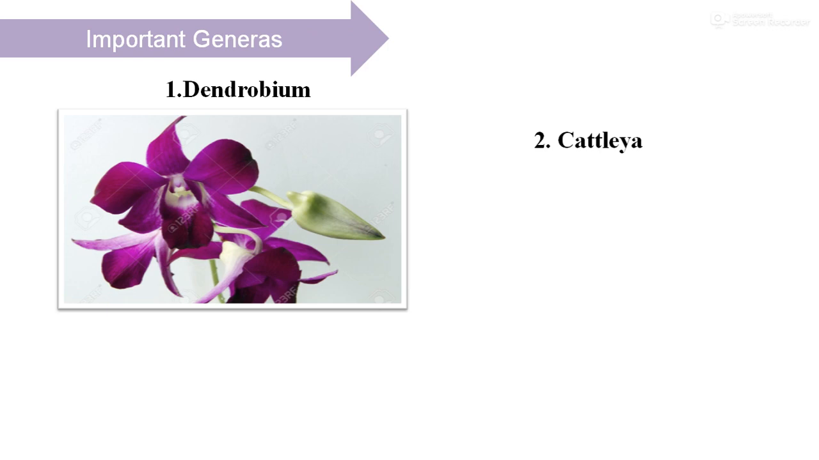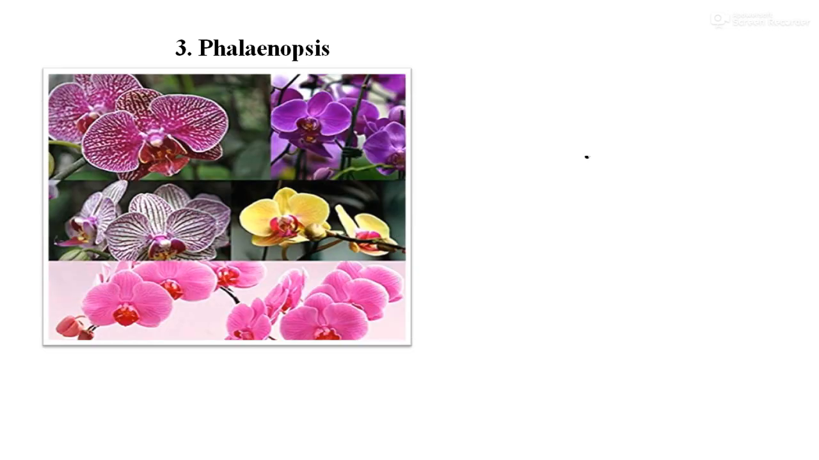Second, Cattleya. Then Phalaenopsis and Cymbidium types of orchid. Orchids can be divided into four types according to the growing condition.